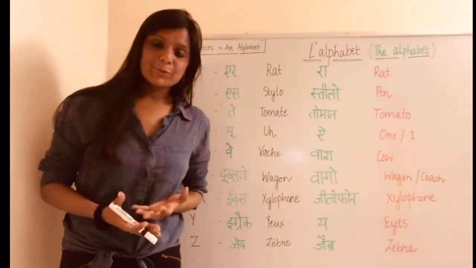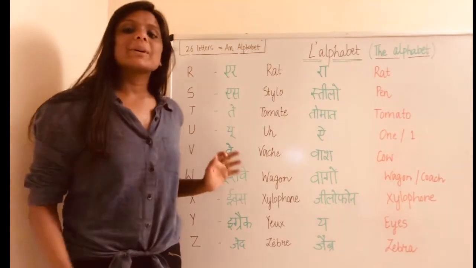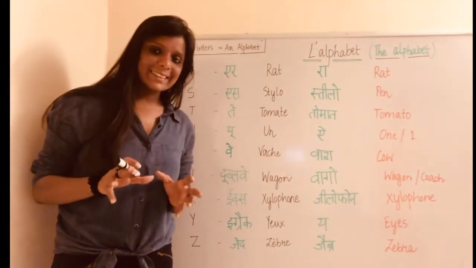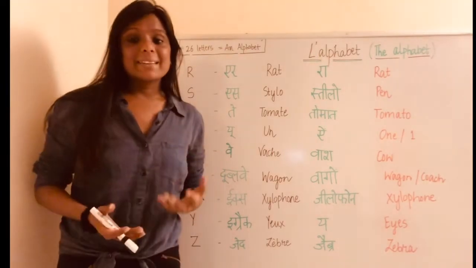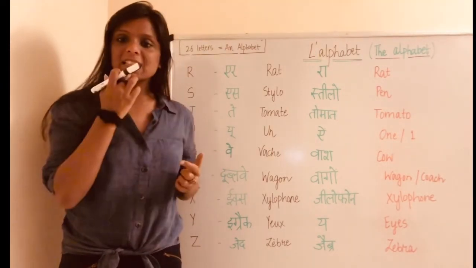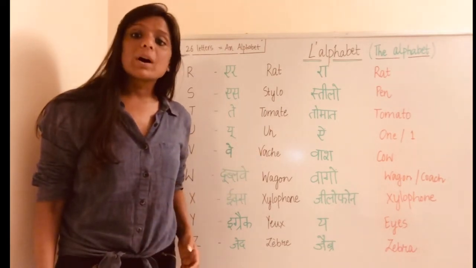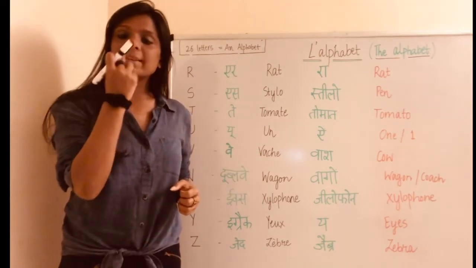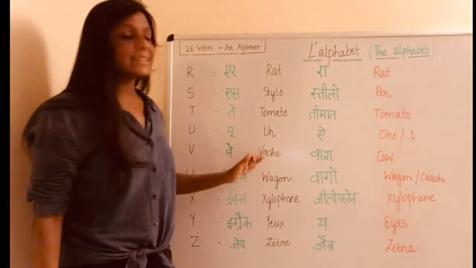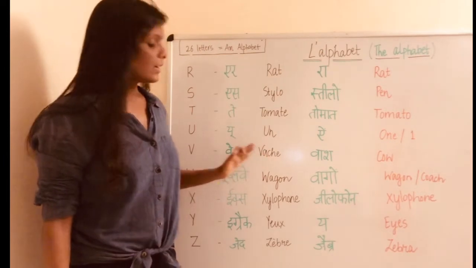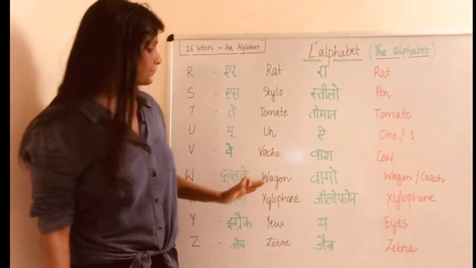Guys, there is a little difference between V and W. So it is a little English thing. I would just like to make you aware. So when we pronounce V, the teeth are coming on the lips. But when we pronounce W, there is a shape like O. The same is here. V is vache, and W is wagon.